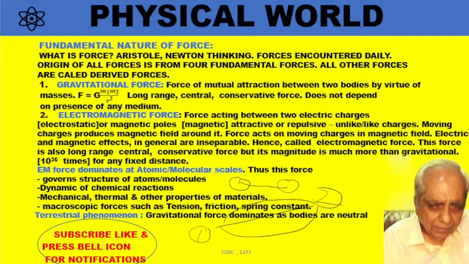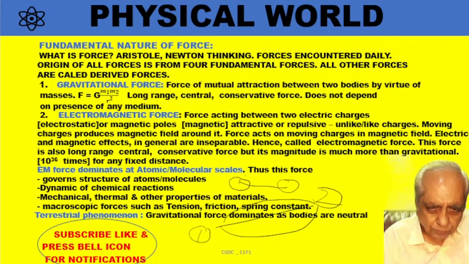Therefore, electrostatic force can be attractive or repulsive. If it is attractive, the answer is negative. Is it alright? Now, in a similar manner, instead of charges Q1 and Q2, I can have magnetic poles. And the magnetic poles also come in two types, north and south. So two magnets or magnetic substances repel one another or attract one another in the same manner. So all these forces are long range forces. As distance increases, the force will decrease, but there will be some force.